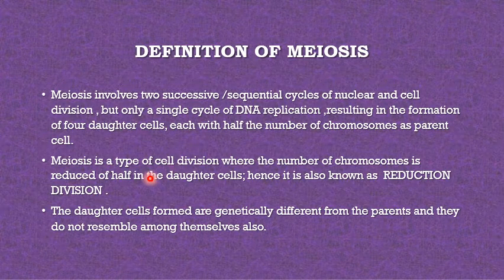So meiosis is a type of cell division where the number of chromosomes is reduced to half in daughter cells. Hence it is known as reduction division or reductional division. The daughter cells formed are genetically different from the parents, and they do not resemble each other either.